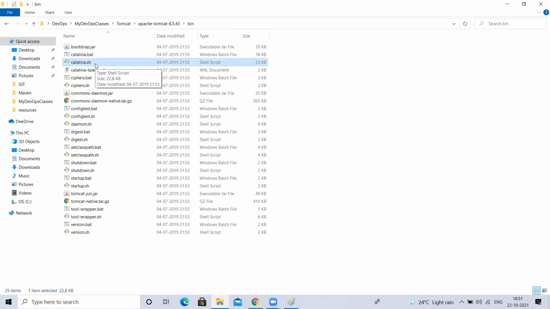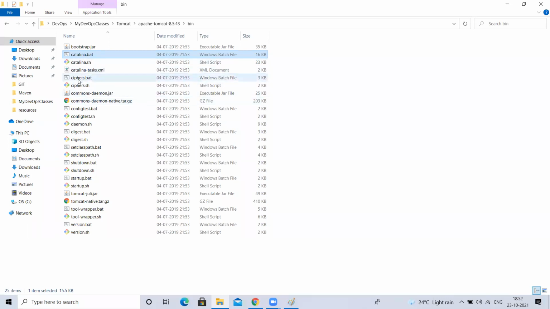As I said, the same software is supported on both Linux and Windows. This file is for Linux, this file is for Windows. If you are using Tomcat on Linux, you have to use this. If you are using Tomcat on Windows, you have to use this. Like shell scripting in Linux, we write scripts in shell scripting, .sh. In Windows, we write batch scripts. The extension of a shell script file is .sh, and the extension of a batch script is .bat.